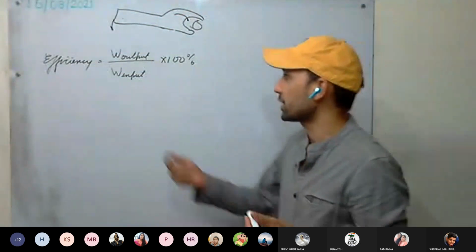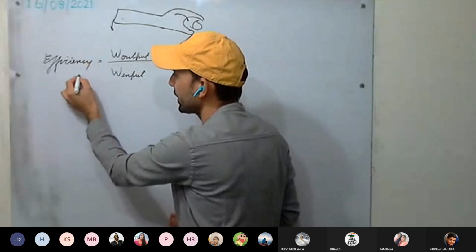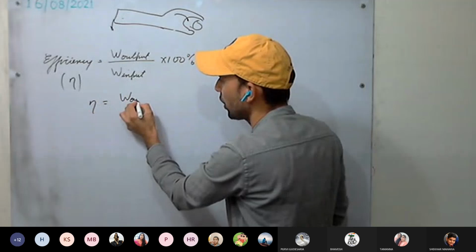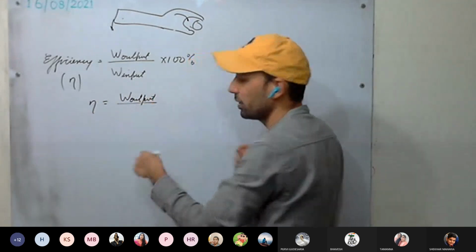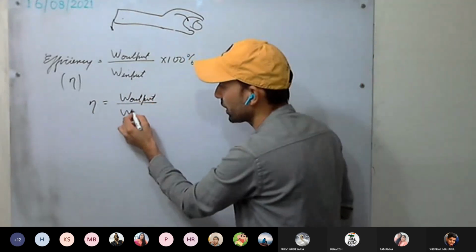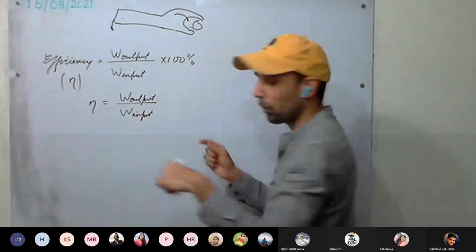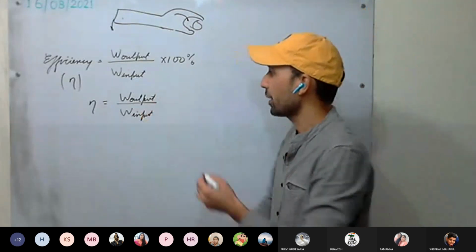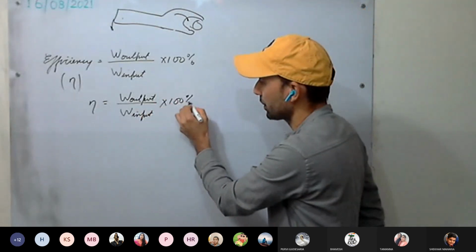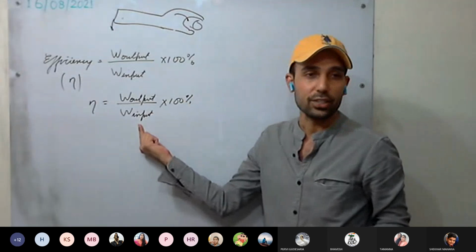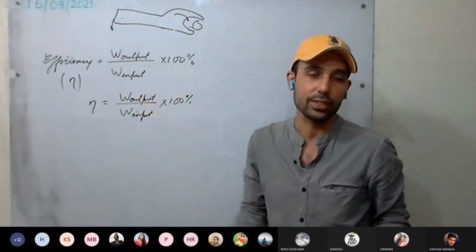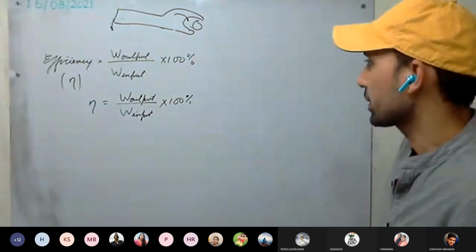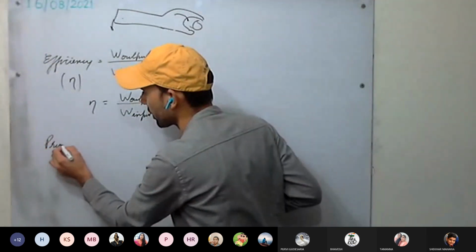Okay, so we are discussing efficiency. Efficiency is mainly denoted by eta. So eta is nothing but work output, how much work the machine does on the load, to the work input, that is how much work the effort is doing on the machine. And mainly we denote it in percentage, so 100%. And this efficiency does not have any unit. It is unitless. Always remember it is unitless. This is clear. Next we discuss the principle of machine.